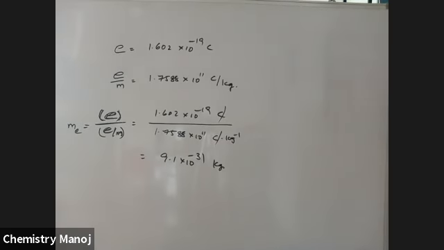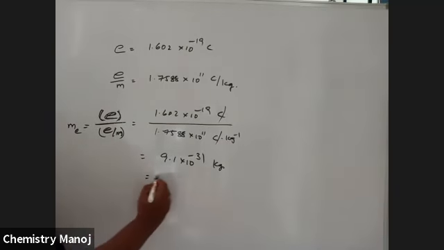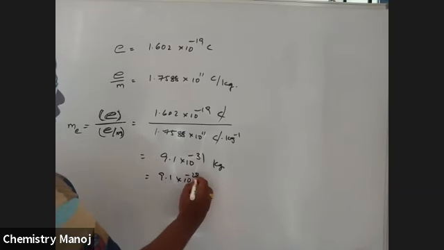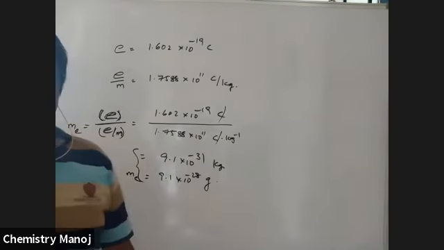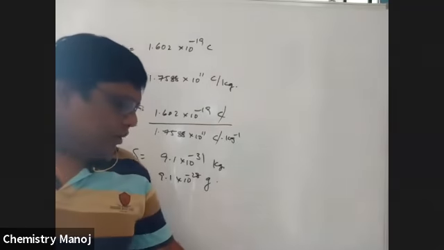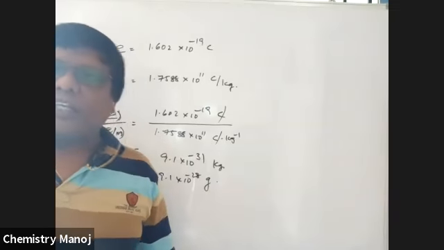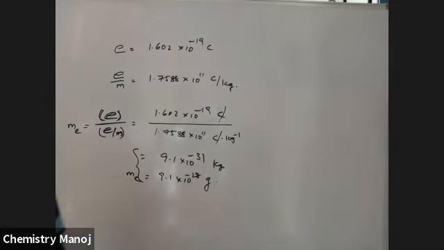9.1 into 10 power minus 31 kg or 9.1 into 10 power minus 28 grams. So be careful, it is the mass of the electron. So mass of the electron is equal to 9.1 into 10 power minus 31 kg or 9.1 into 10 power minus 28 grams. So this is the way to find out mass of the electron, charge of the electron, and specific charge of the electron.